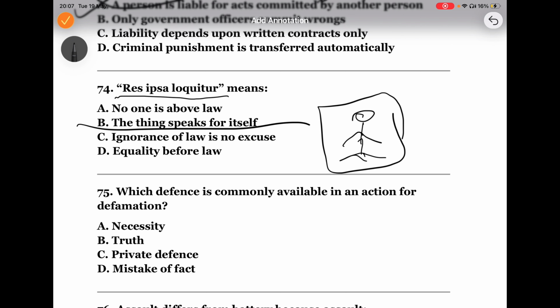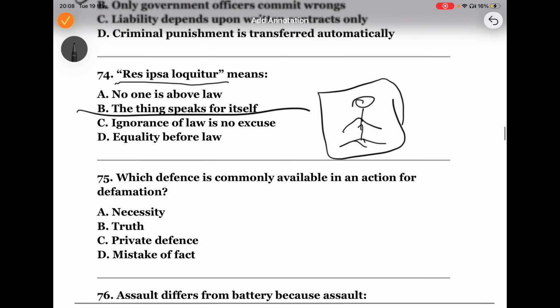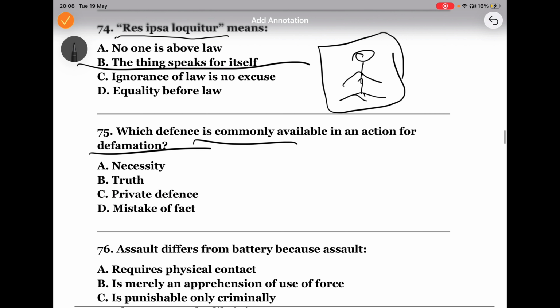Okay, next, a common defense in defamation. Truth is one of the strongest defenses in defamation. Okay. Now, if the statement is true, it usually is not defamation. The law protects honest truth, not false attacks, right? The answer is B.